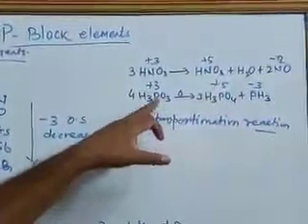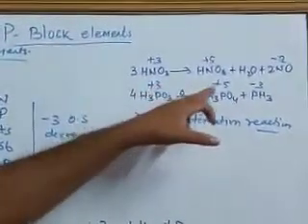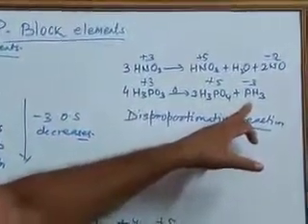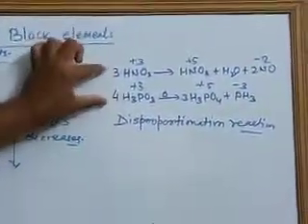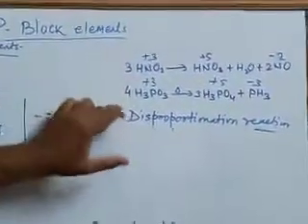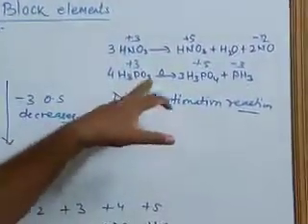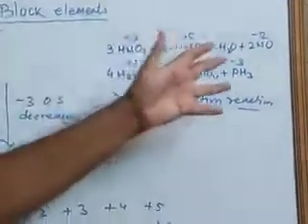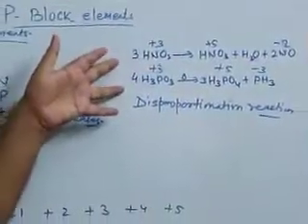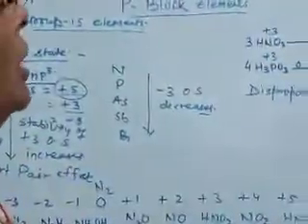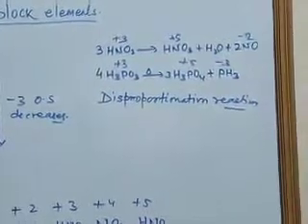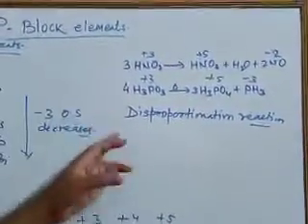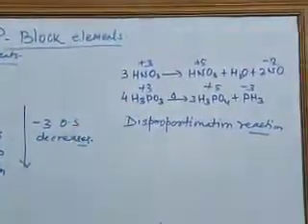In H3PO3, phosphorus oxidation number goes from +3 to +5, an increase, and +3 to -3, a decrease. So the same element undergoes oxidation and reduction. That is, the same compound acts as both oxidizing and reducing agent. So these compounds have the tendency to disproportionate. Very important.